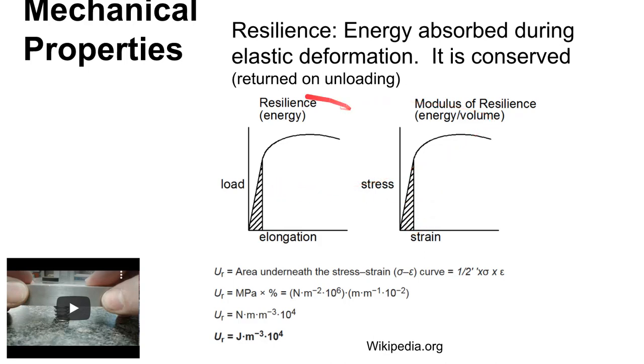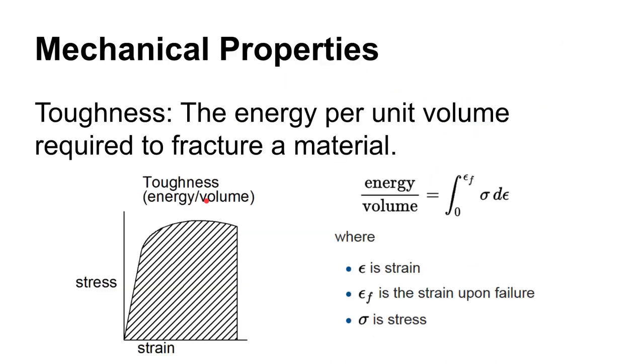So that's how we get resilience. That's how we get the modulus of resilience. That's one thing that's happening in terms of the energy. This is the energy that's conserved. There's some more energy. If we look at the total energy under here, the energy that's conserved and the energy that's not conserved during that plastic deformation, then we are looking at a measure of the toughness of the material.